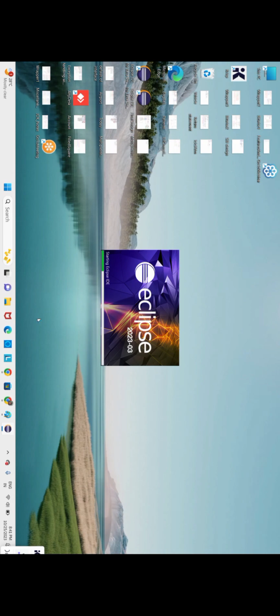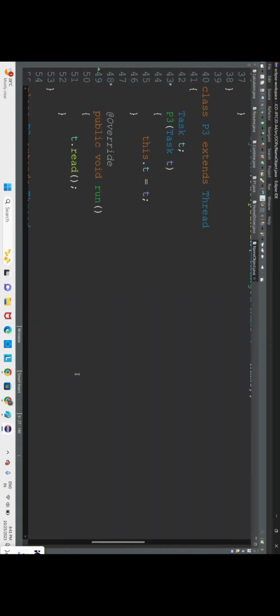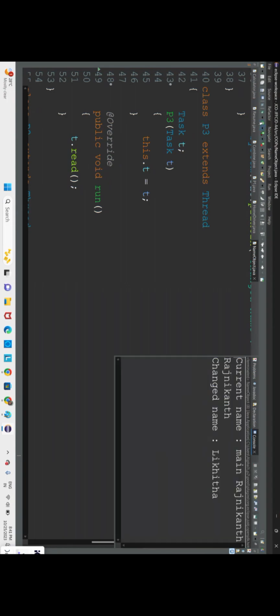Let it open. Okay, now can you see the previous output? No, we have closed the application itself. Let's execute the code.